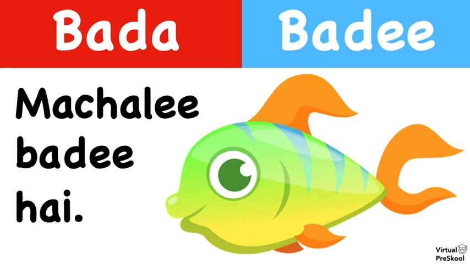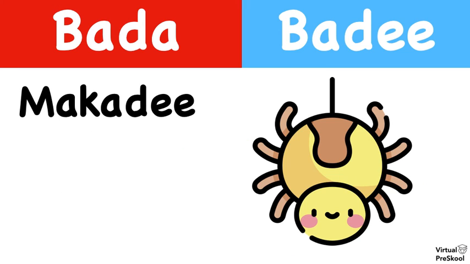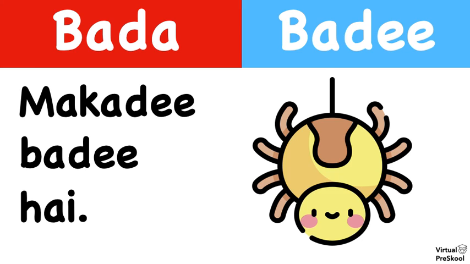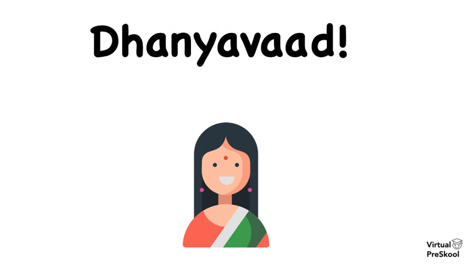Machli badi hai. The spider is big. Spider is makadi. So first decide, is it Bada or Badee? Badee, right? And now put it together in the sentence. How do you say the spider is big in Hindi? Makadi badi hai.